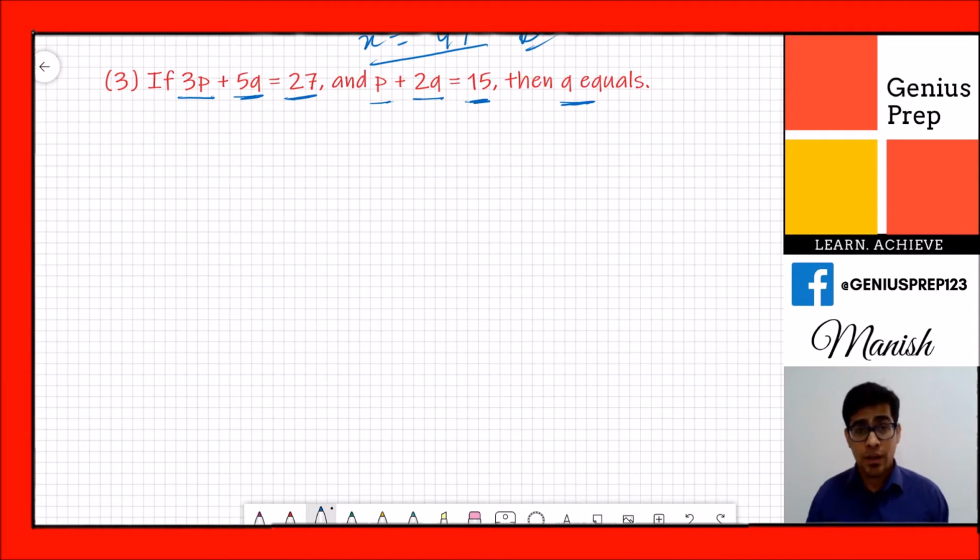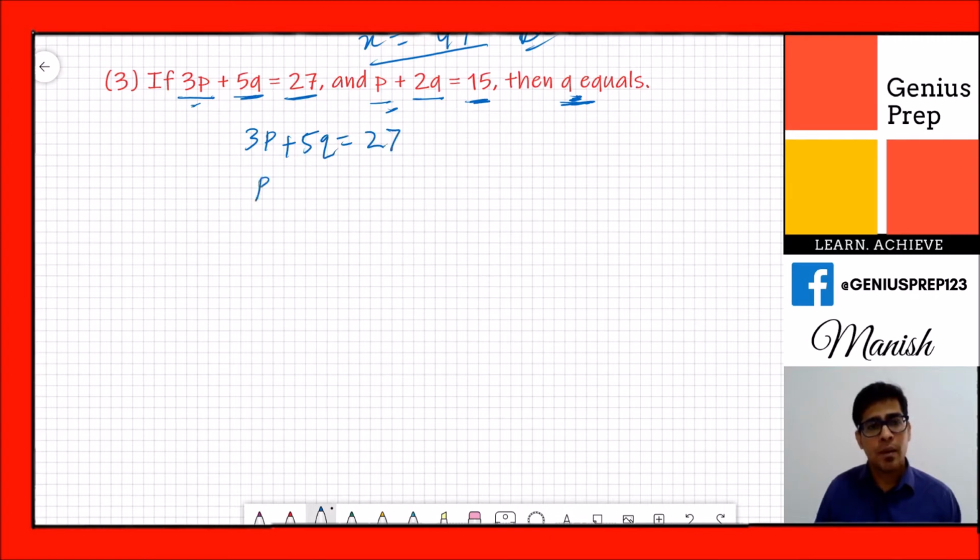So here, you remember, we have been given two equations, two equations with two variables, and we have to find the value of q. If we have to find the value of q, we need to eliminate p. So let's write it in this form: 3p plus 5q is equal to 27 and p plus 2q is equal to 15. Because you're solving this in an exam, we need to find a shorter way to solve it. So how can we find the value of q? When we eliminate p. How can we eliminate p?